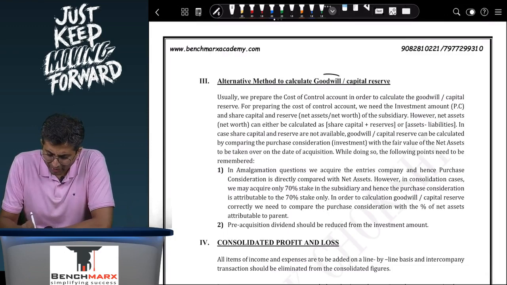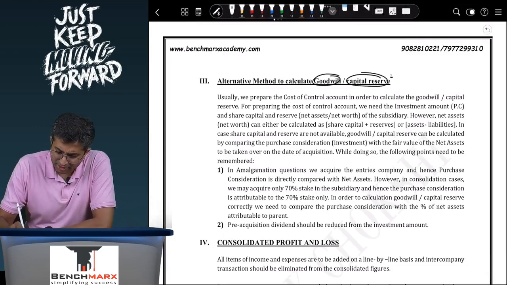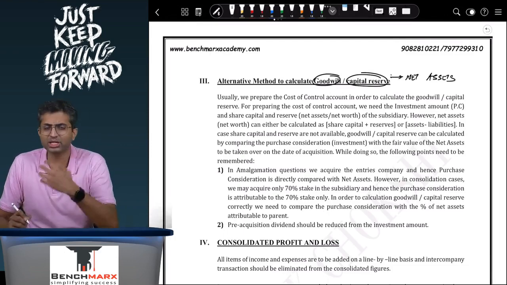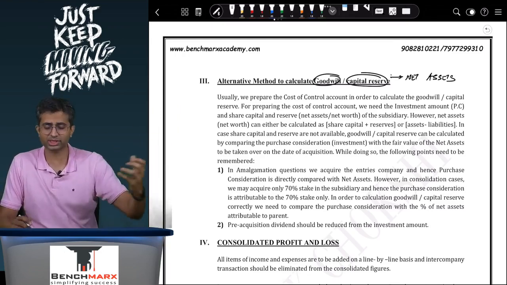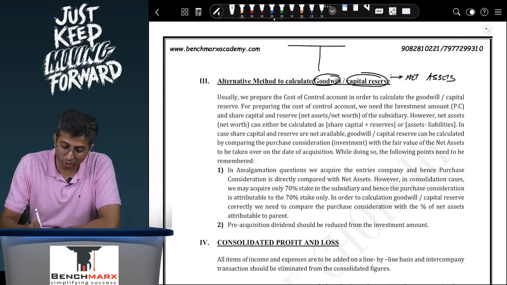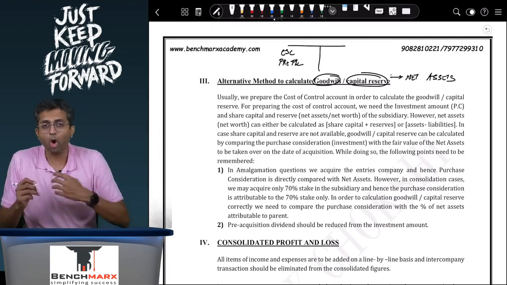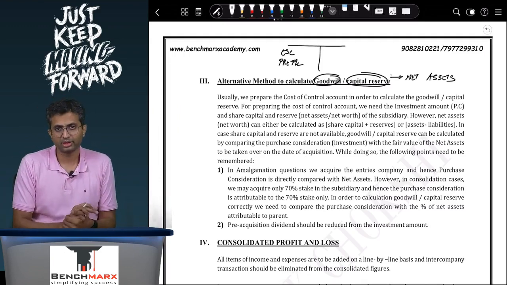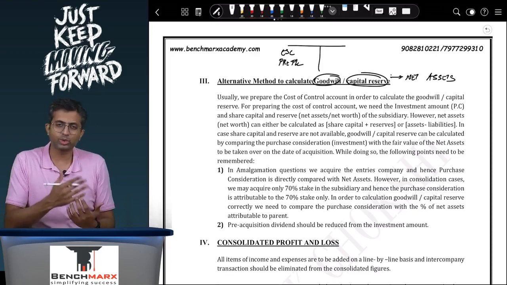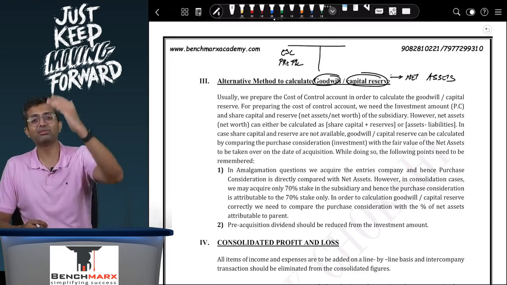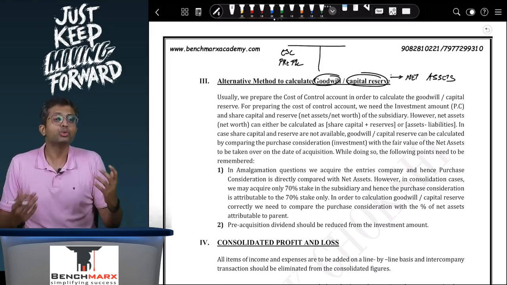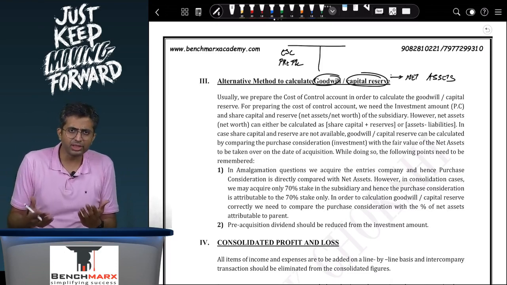There's an alternative method to calculate goodwill or capital reserve. This is based on the net assets. So you can compare the investment, that is purchase consideration, directly with the net assets. In the questions or concepts that we have discussed till now, we have focused on looking at the equity share capital and the pre-acquisition profit and loss account in order to determine the net worth. However, net worth is similar to net assets. In certain questions, you might not be given the share capital and reserves, but you might be given the assets and liabilities. You will take over the fair value of assets and liabilities.